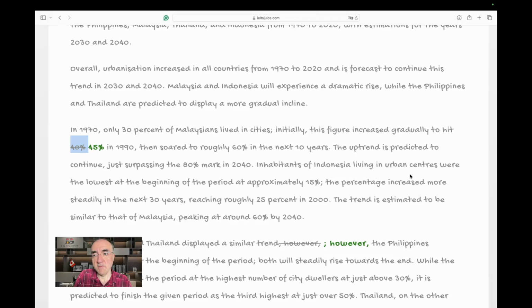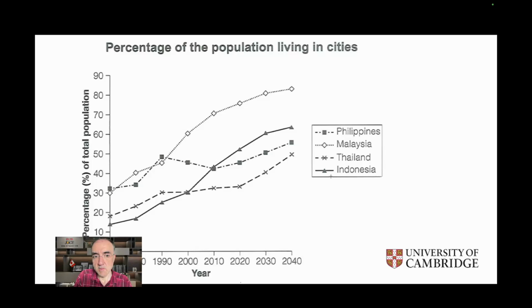Inhabitants of Indonesia living in urban centers, British spelling, were the lowest at the beginning of the period at approximately 15%. At the beginning, Indonesia, 15%, correct.